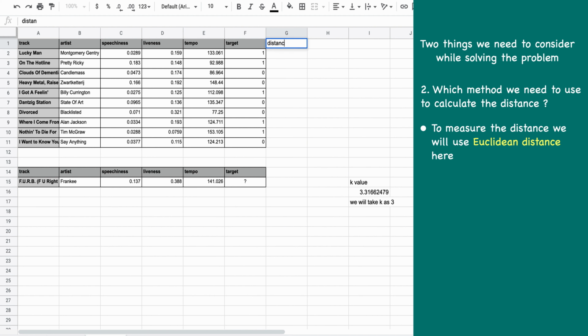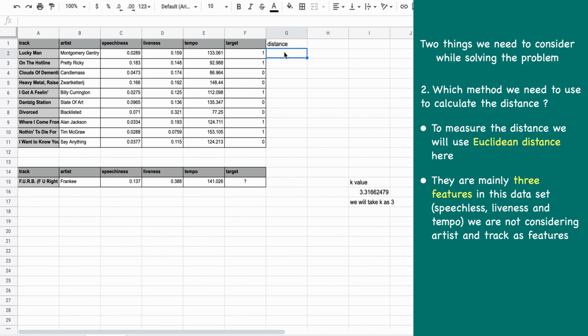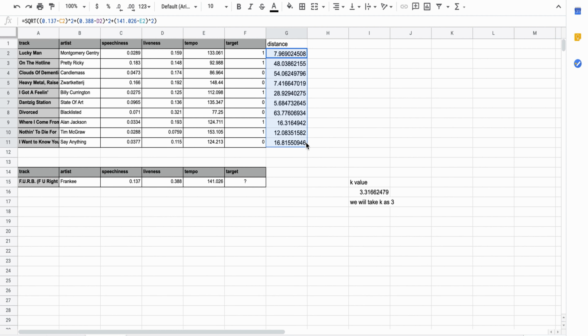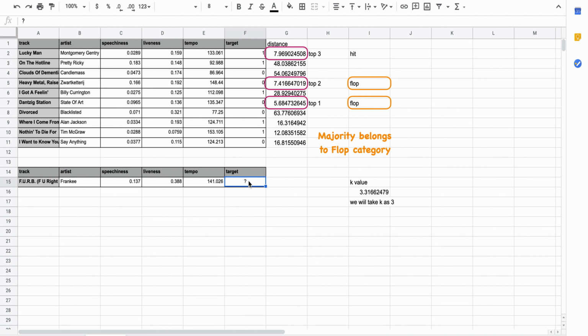There are mainly 3 features in the dataset. We are not considering artist and track as features. Using the Euclidean distance formula, we need to calculate the distance from the testing data point. Now, we have calculated all the distances. We need to identify the top 3 points closer to the testing point. Since the majority of points belong to the flop category, our testing data point will also belong to the flop category.